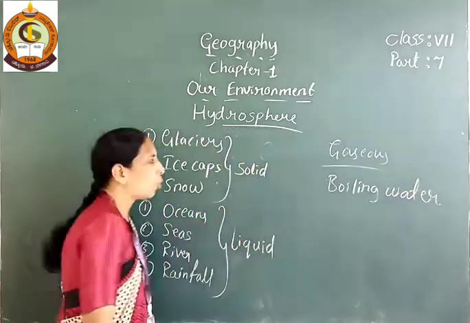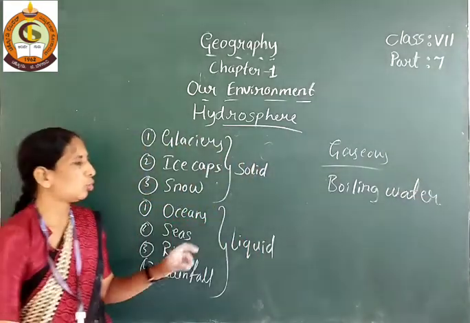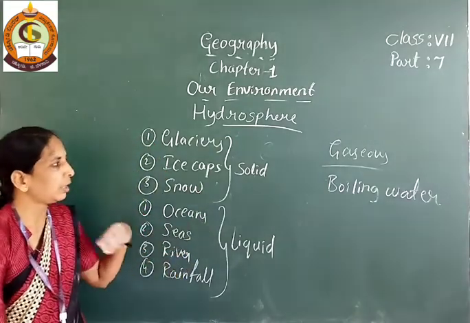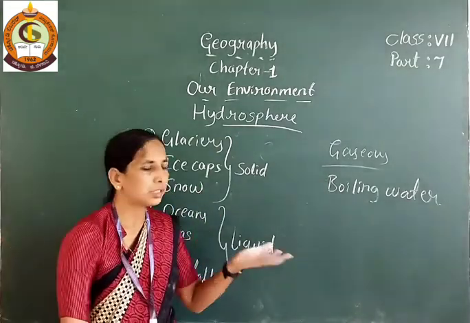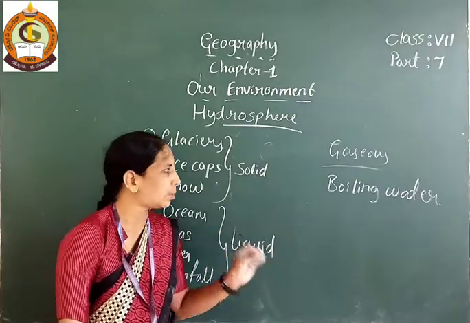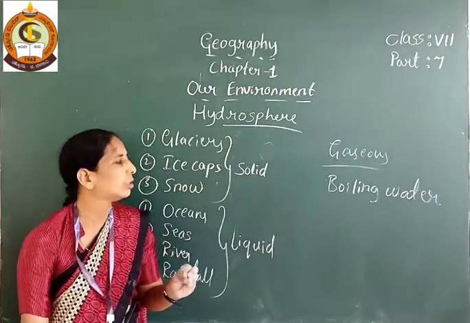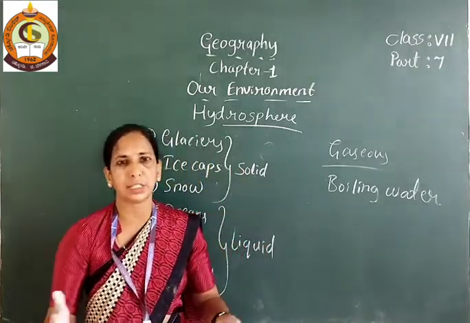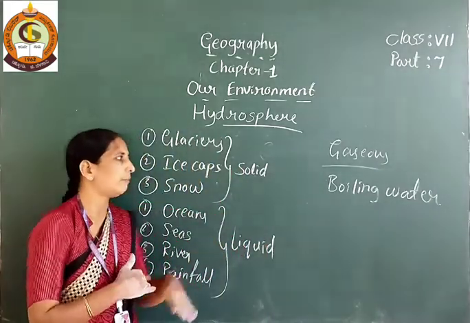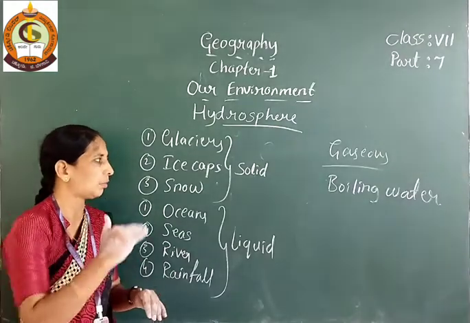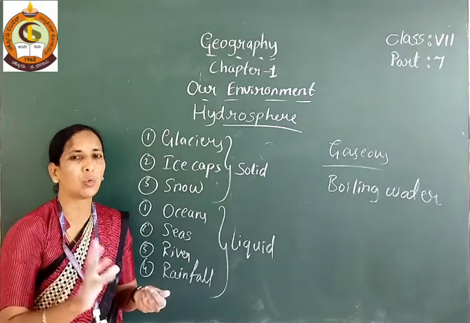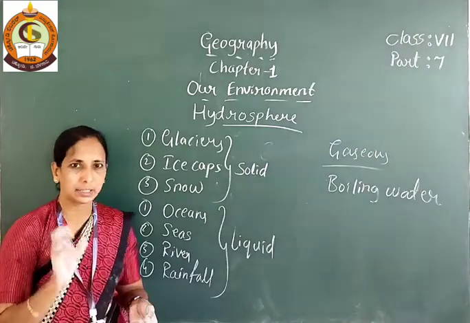When the water boils, it evaporates from the earth's surface and is present in the atmosphere. You know the water cycle. When the seas and oceans boil, the water evaporates, so boiling water comes in the gaseous state.